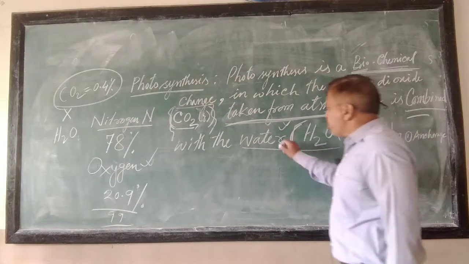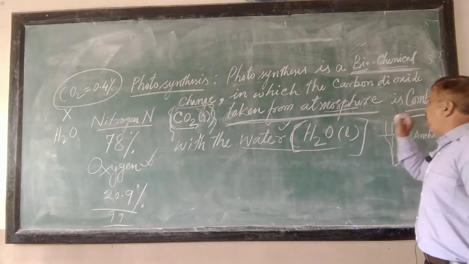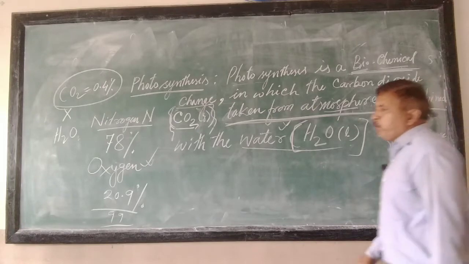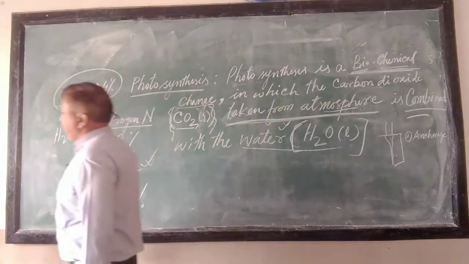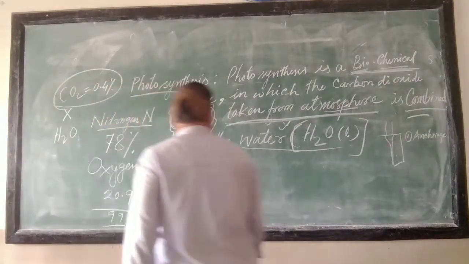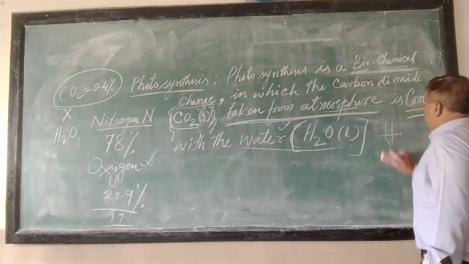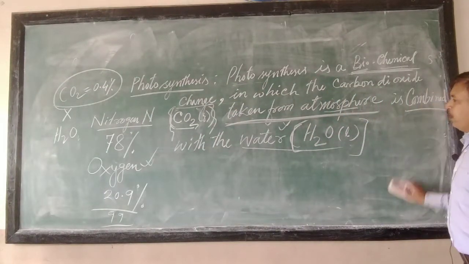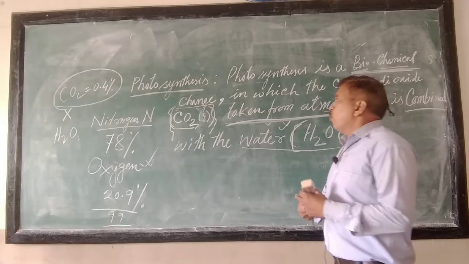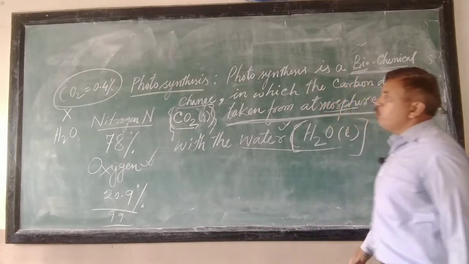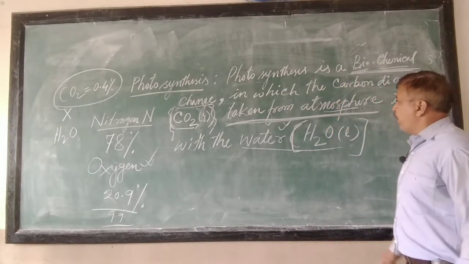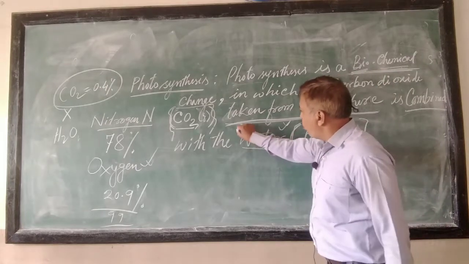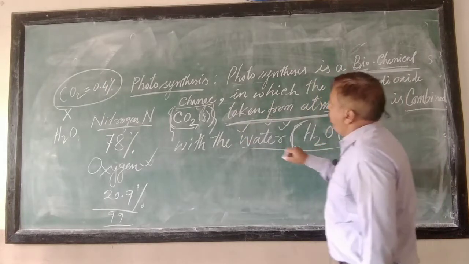Similarly, the plants too need water. And where do they get the water from? They get the water from the soil. They absorb water from the soil, right? Clear? Now you see, the plants have these two substances, water as well as carbon dioxide.